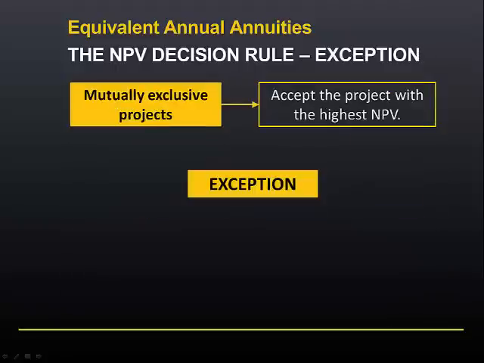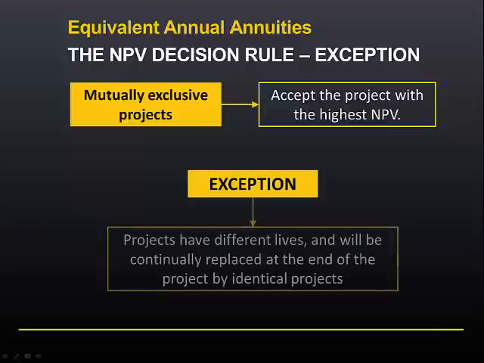The exception that we'll explore in this module involves mutually exclusive projects. The exception to the NPV decision rule applies if projects have different lives and will be continually replaced at the end of the project by identical projects.